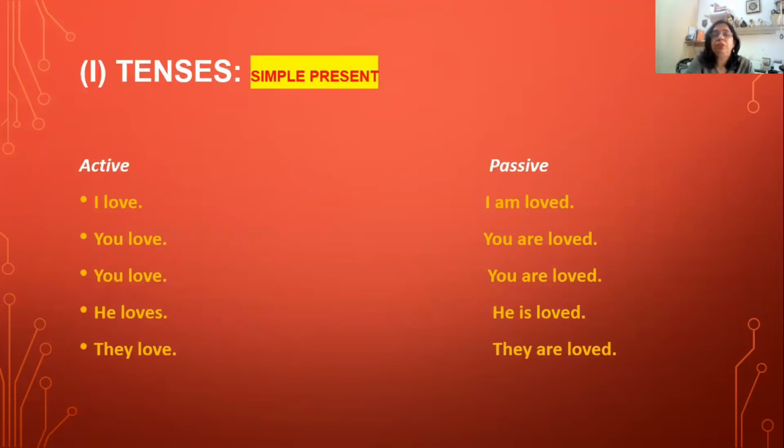So first of all, we will do in the tenses, that is simple present tense. Let us see, in active voice, we write I love. But the same sentence, if it is written in the passive voice, it will be written as I am loved. Similarly, active voice you love will be changed into you are loved in the passive voice. Active voice you love, you are loved. Both I am talking about singular and plural. Then he loves, he is loved. They love and they are loved.